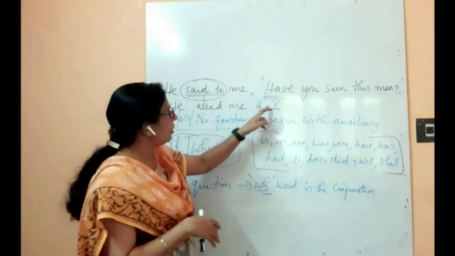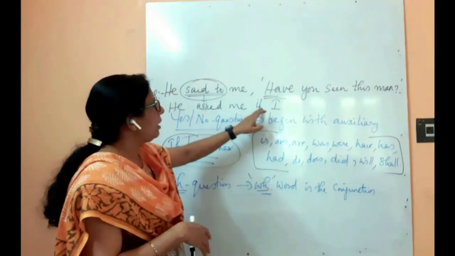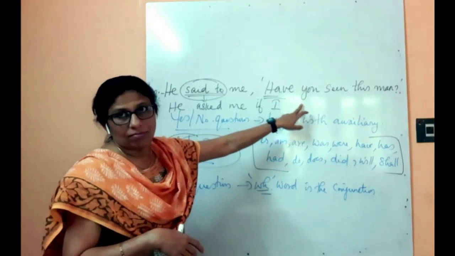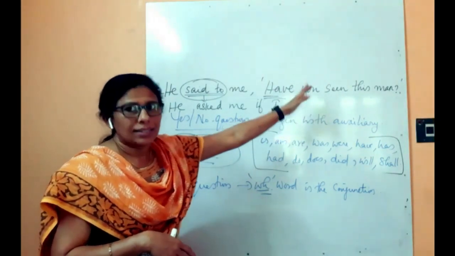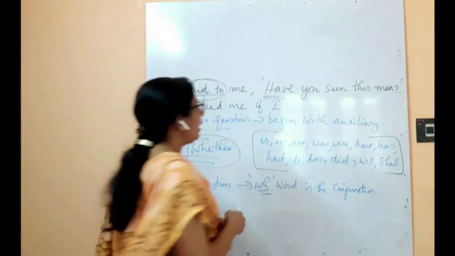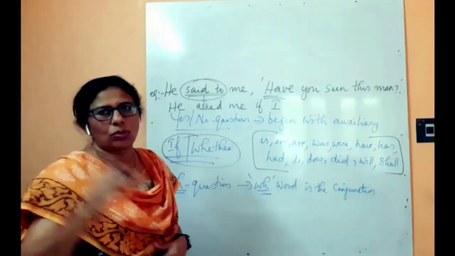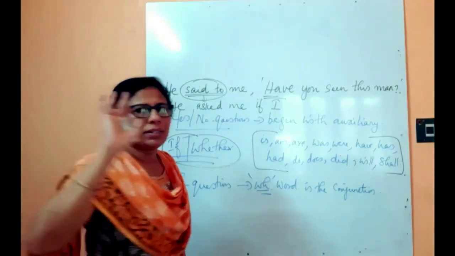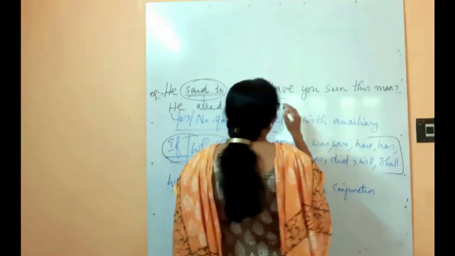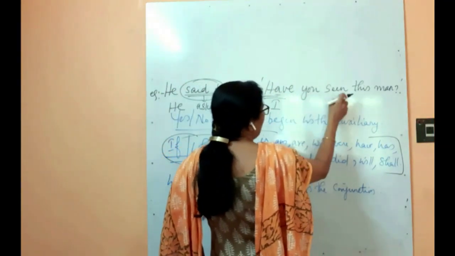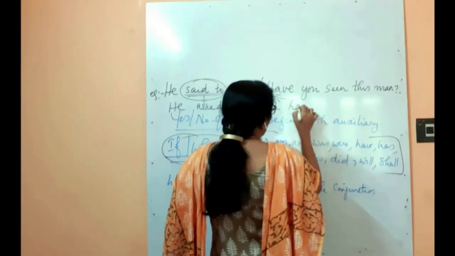So here also you cannot use "he asked me if have". Instead, the subject should come first. "You", second person, will change to first person. I've told you second changes to first or remains second itself. Whether I have seen, present perfect will change to past perfect.